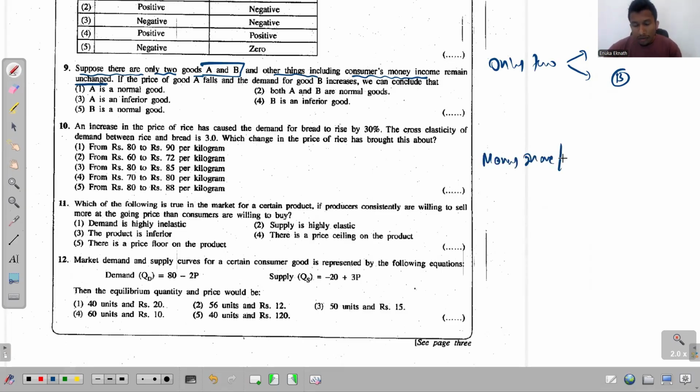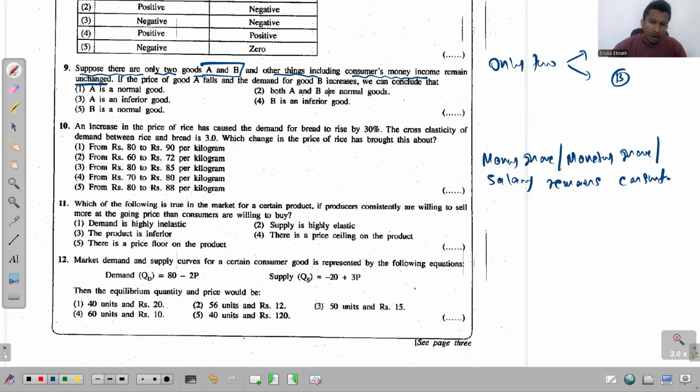Money income. What are the synonyms that we use for this? Money income, we can say monetary income. In very simple terms, we can just recognize this to be the person's salary. Right? So what happens to the money income, monetary income, or the salary? It remains constant. It remains constant. Right? It remains constant. The next part.